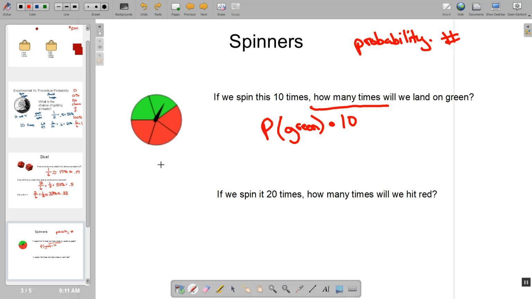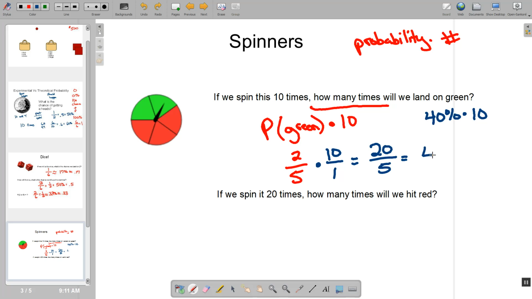Okay, so if we spin this 10 times, how many times will we land on green? Well, we know that there are 5 total, and there are 2 greens. So that's 2/5. Now, if I turn this into a percentage, that would be 20%. 40%. Whoops, that could have been bad. It's 40%. I could take 40% times 10, but if I did that without a calculator, I have to use the whole algorithm. It takes a long time. So you could do it this way, but you could also just leave it as a fraction. 10 over 1. And then I just multiply my fraction. I get 20/5, which is 4.